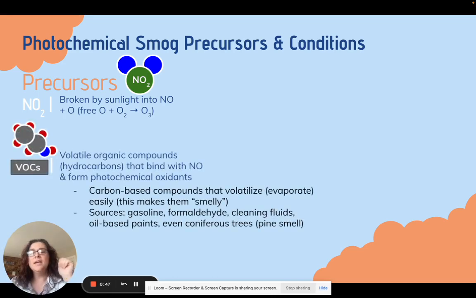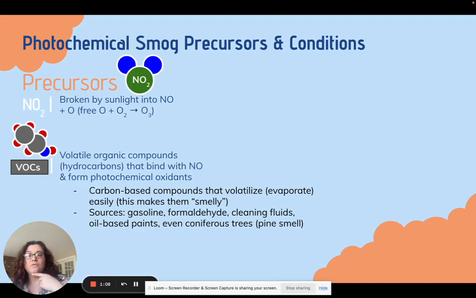So the first thing is we have to have nitrogen dioxide. That ends up getting broken down into free oxygen and nitric oxide, and it's that free oxygen, that lone O, that can bond with oxygen from the atmosphere to form O3, which is tropospheric ozone. Okay, so that's part of it.